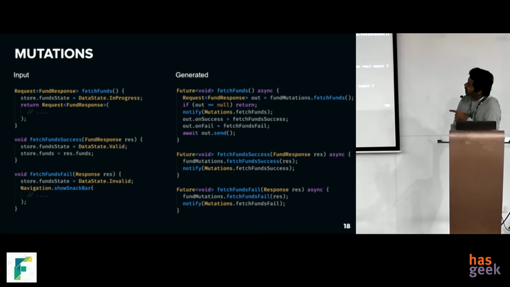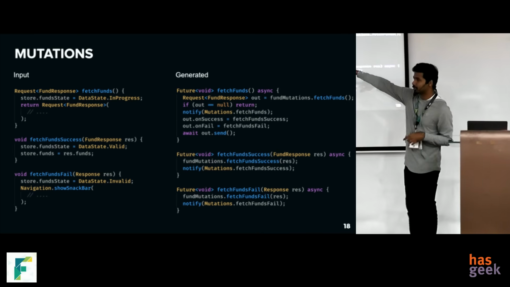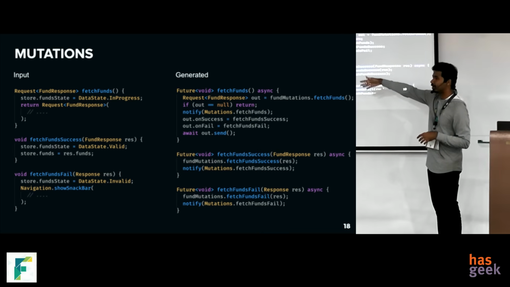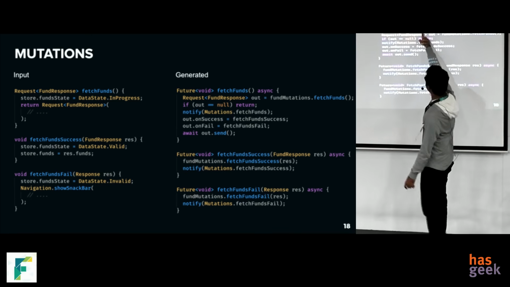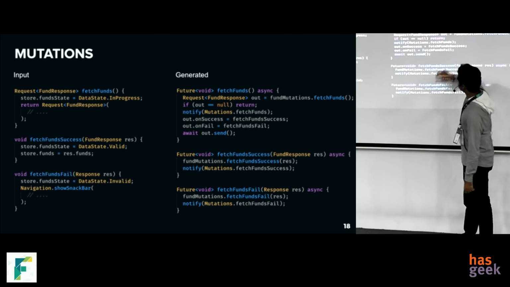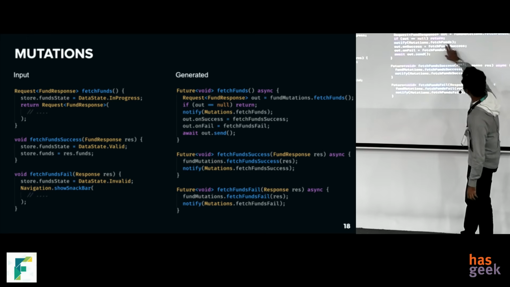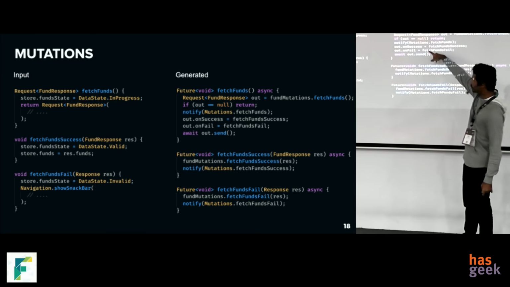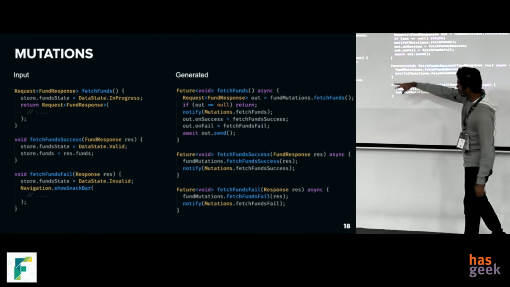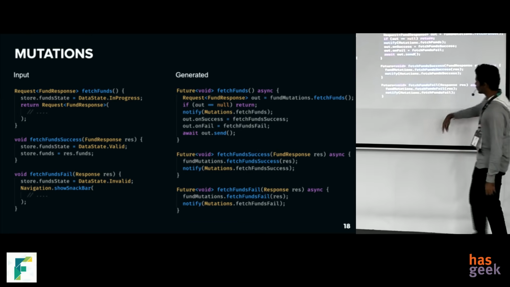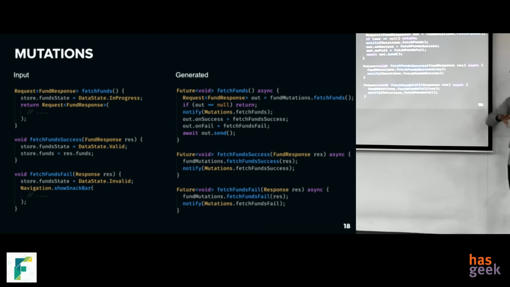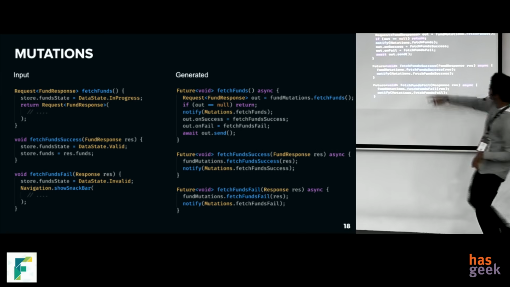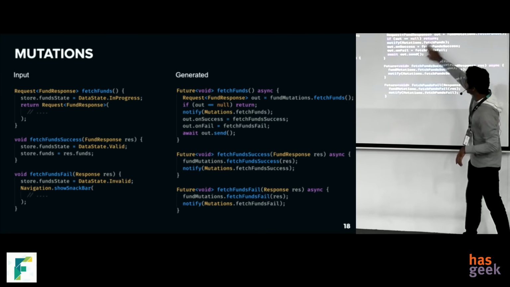And this is how we generate the mutation. On the left side, you can see the mutations I showed you earlier: fetch one, success, and fail. And this is the code we generate for that. Here you can see the fetch funds connects the original request and these two functions, fetch one success and fetch one fail. That's the job of the first wrapper. For the next two mutations, we just call the original function and we call notify. This notify is the function that sends the callback to the screen saying that you have to re-render the whole screen. And even this is also doing this. So when we call this, it will get notified.